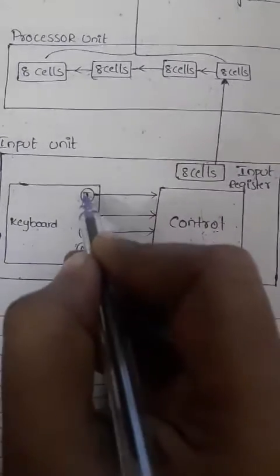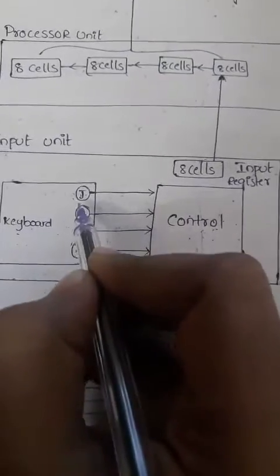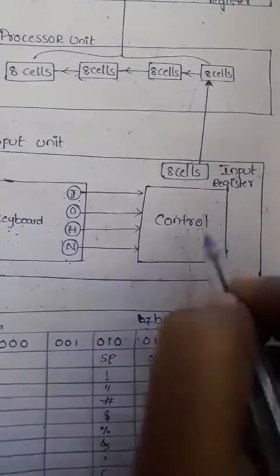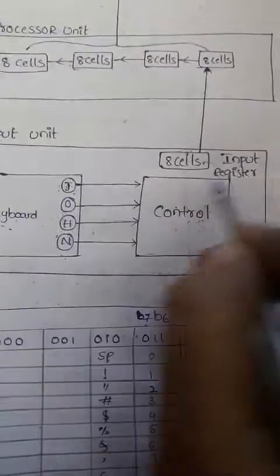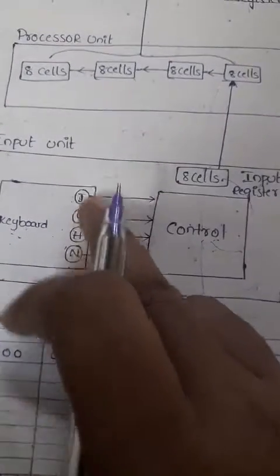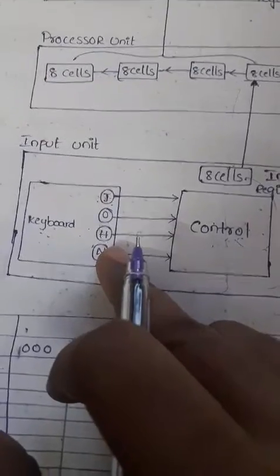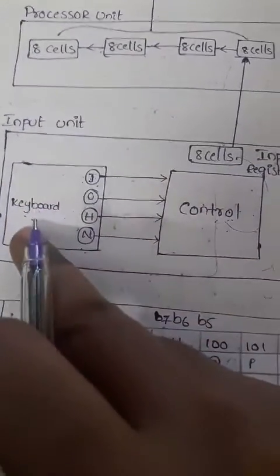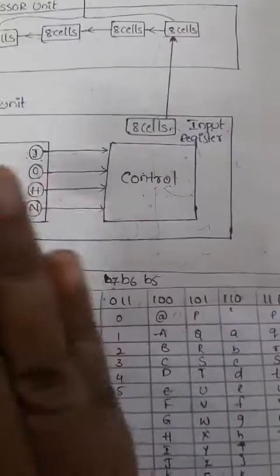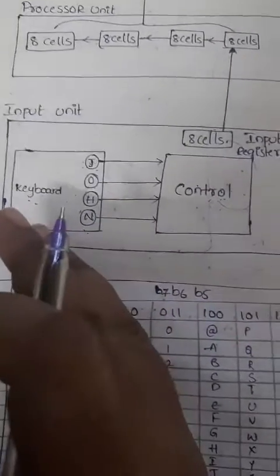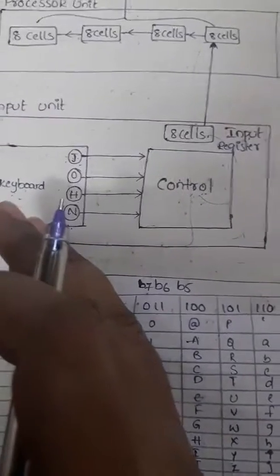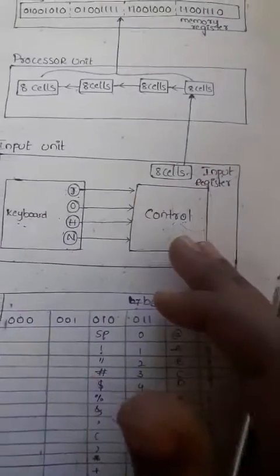Once J is entered by striking the J key on the keyboard, it is given to the control unit. Automatically the control unit sends the J into the input register. That means all the characters we have on the input side are entered by using the keyboard. After entering all the characters through the keyboard, the control unit converts them into ASCII code.